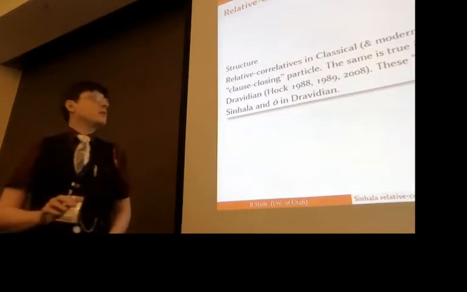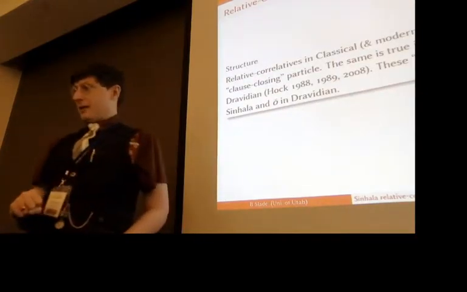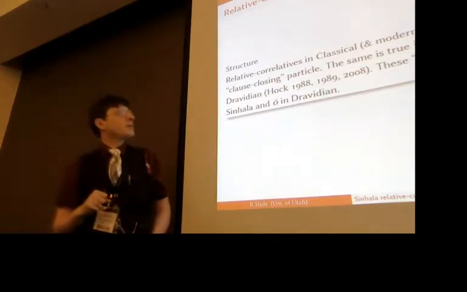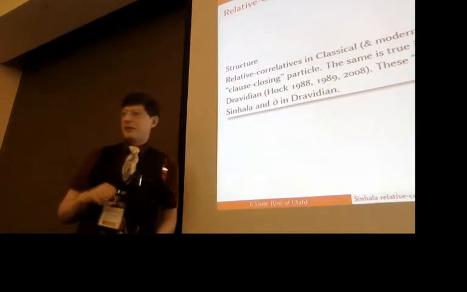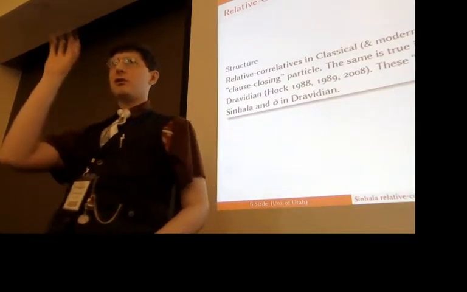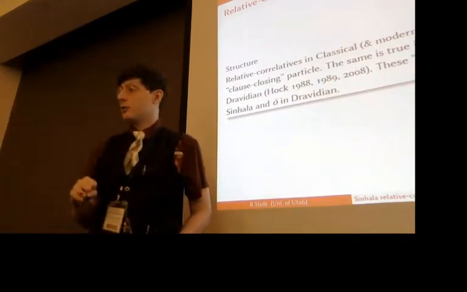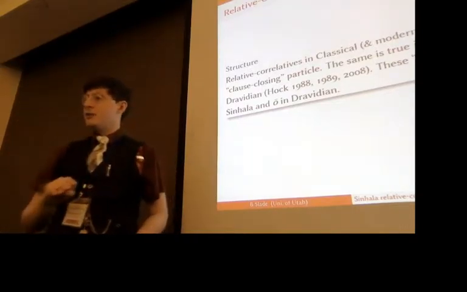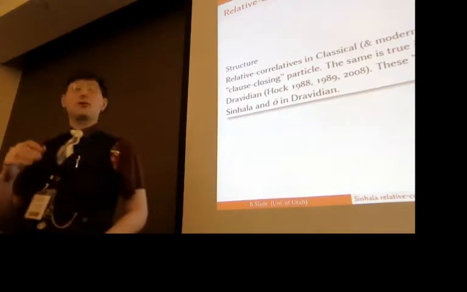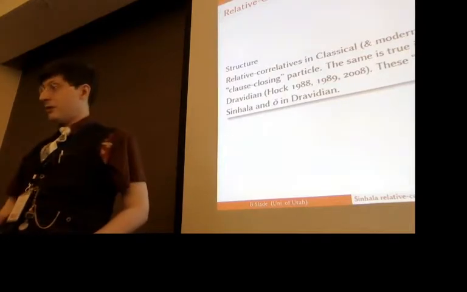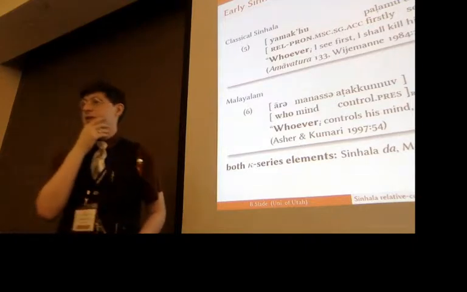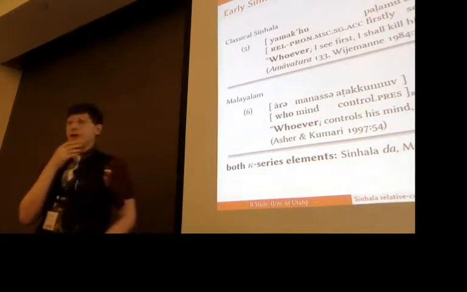Okay, so if we're looking exactly at relative correlatives in classical and modern literary Sinhala, these are interesting in that they always involve what we might call a clause closing particle, or what has been called a clause closing particle. So at the end of the relative clause, you'll have this particle. This is also true in certain Dravidian languages, namely in South and South Central Dravidian languages. And so we can see two examples of these: one from classical Sinhala, one from Malayalam.